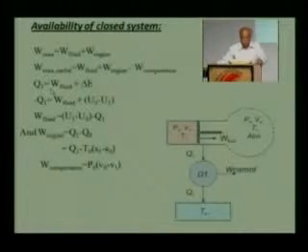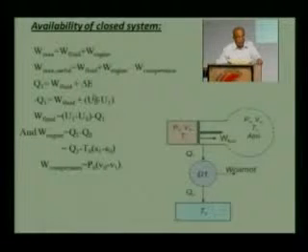Now, Q1 that is going out would be equal to, from the first law of thermodynamics, Q1 will be equal to work of fluid plus change in energy. That is the first law equation. This heat is going out, therefore it would be negative. This would be equal to work of fluid plus change in internal energy, final internal energy minus the initial internal energy, and therefore we can write work of fluid is equal to U1 minus U0 minus Q1.